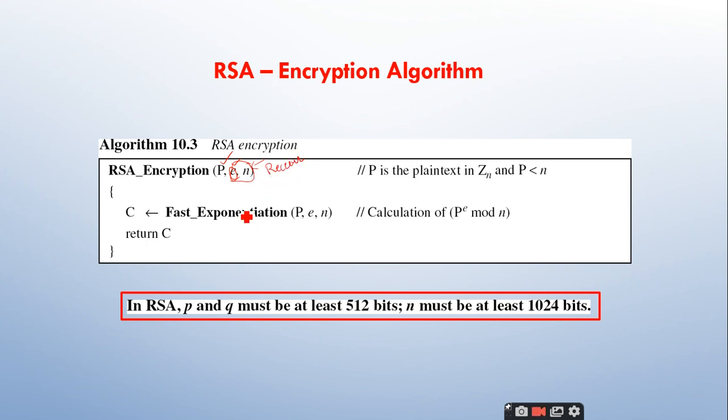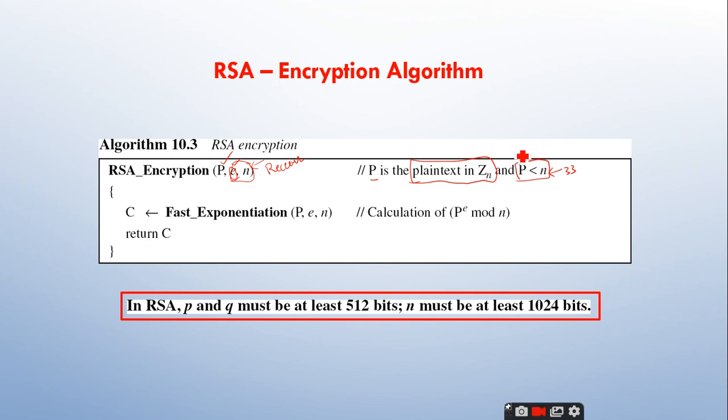Super, right? And one more important point that you should remember in encryption is P is the plain text, and this is in Zn. You take any integer number from Zn, but P should always be less than N. That means if you get N as 33, this encryption algorithm only works with plain text less than 33.